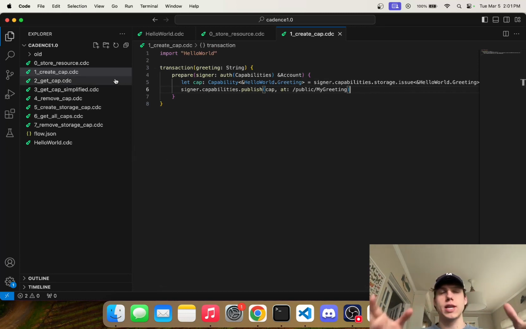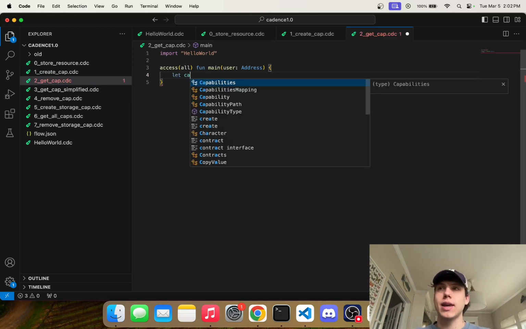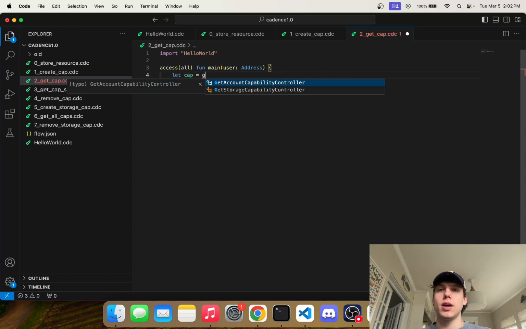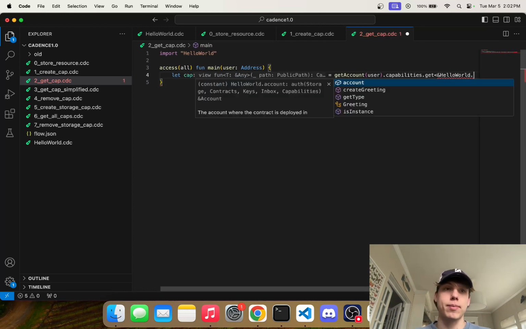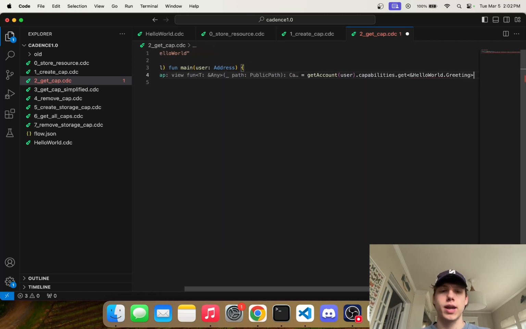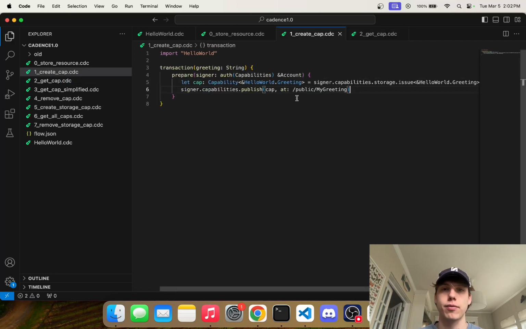So I'm going to test all of this in a second here, but before I do that, let's go ahead and write a script that'll actually test that. So here's a script, and what we want to do is, as the public, because we're in a script, we want to fetch that public capability. So let's go ahead and do that. So we can say let cap equals getAccount(user), right? That's how we get a public account, .capabilities.get, and we have to pass in a type here. So remember, the type that we should be expecting is HelloWorld.Greeting, where the path is /public/mygreeting. That's the public path that we provided right there.